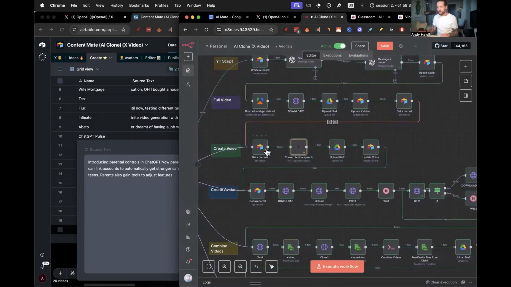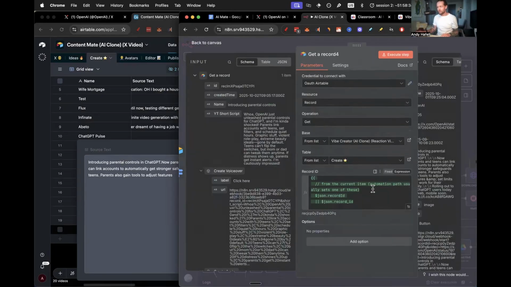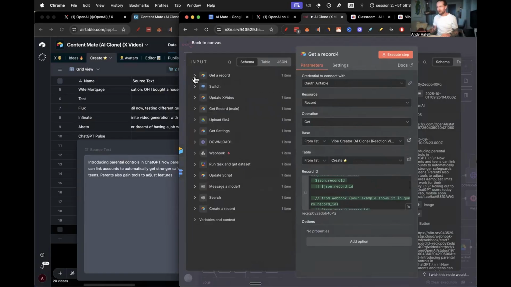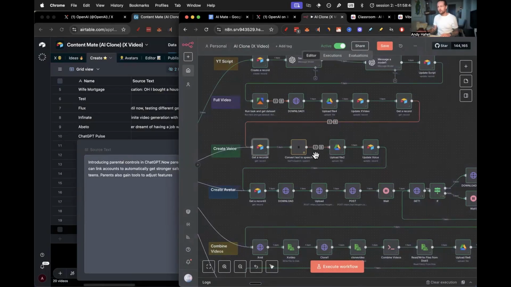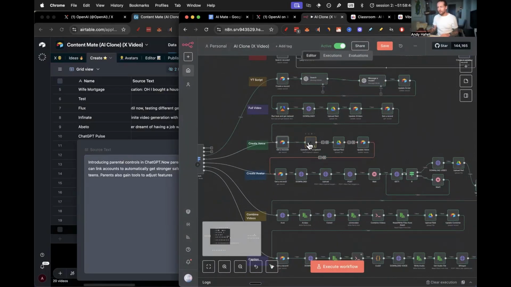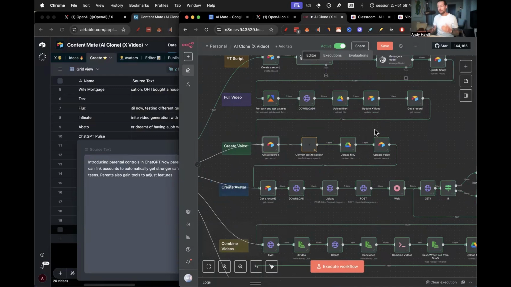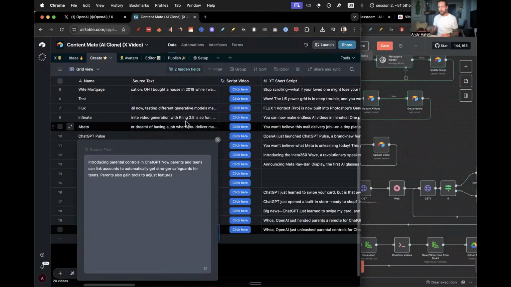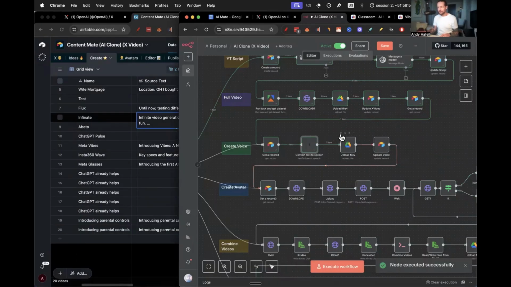I'm going to change this record ID here as well, to not get the record ID from a certain, I should do this offline. But basically, if you have it run through the entire thing, you can easily just click here and then you can run that again from the previous fields that we had. So here we can always update previous steps.